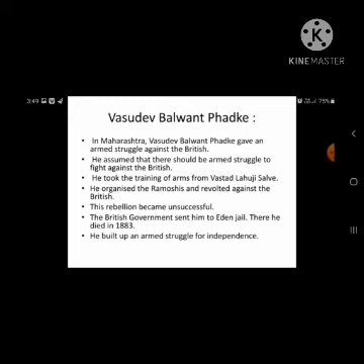The British government sent him to Eden jail, and there he died in the year 1883. Though he died in Eden jail, he had built up an armed struggle for independence. He had inspired the Indian people to use weapons and fight for independence.